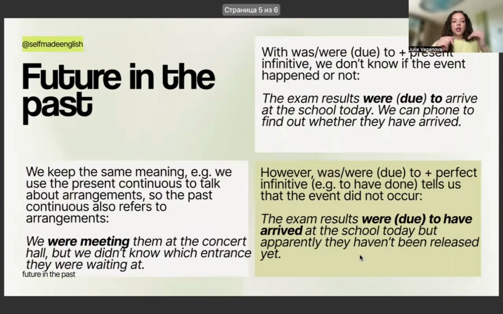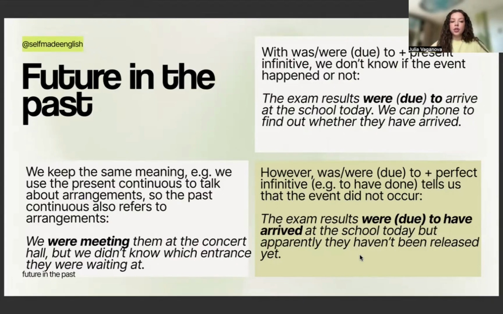Okay, let us comment a little bit on the meaning itself as well. We get the same meaning as we do in present tenses, right? So we use the present continuous to talk about arrangements. So the past continuous also refers to the arrangement. So nothing changes at all, except for the tense, the context. We were meeting them at the concert hall, but we didn't know which entrance they were waiting at.